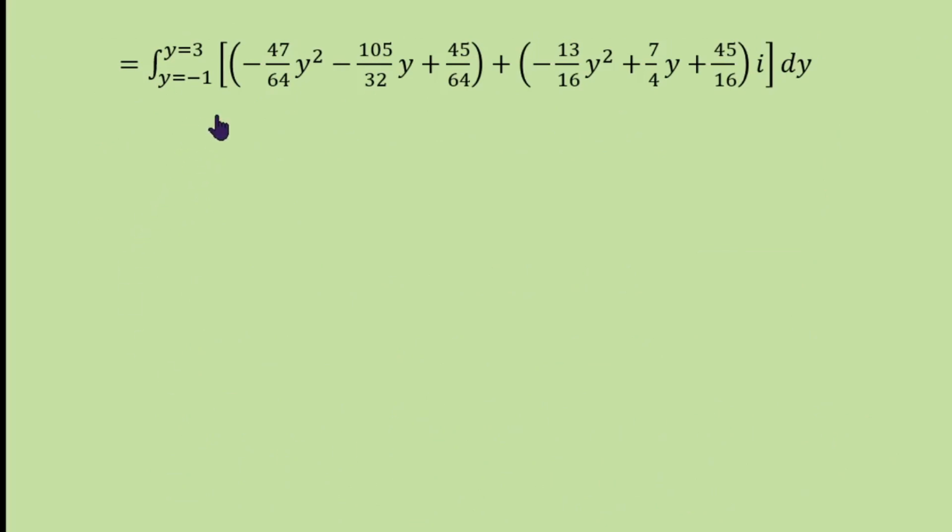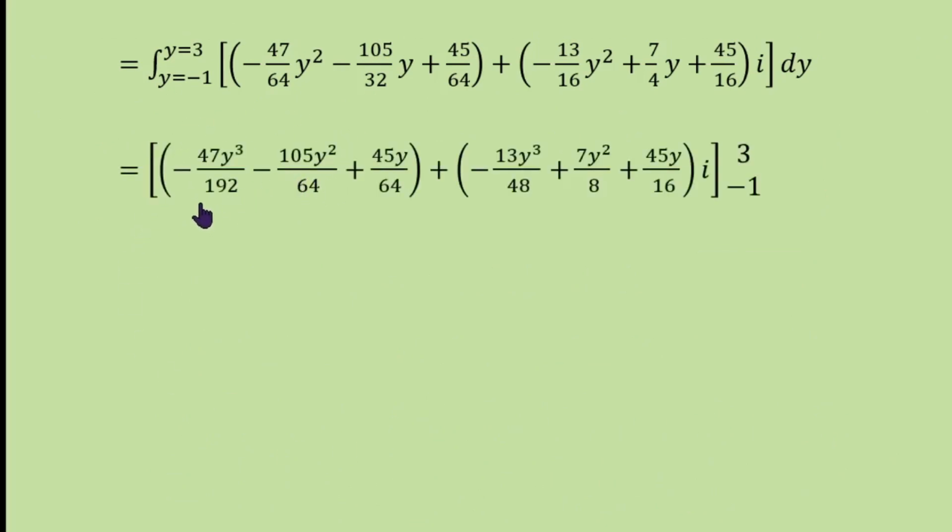So after integrating this, apply the limit from minus 1 to 3. Upper limit is 3, lower limit is minus 1. Just substitute in the calculator, you will get the answer. The real part is minus 103 by 6 and imaginary part is 32 by 3. So minus 103 by 6 plus 32 by 3 i. So this is the integral value along the straight line.